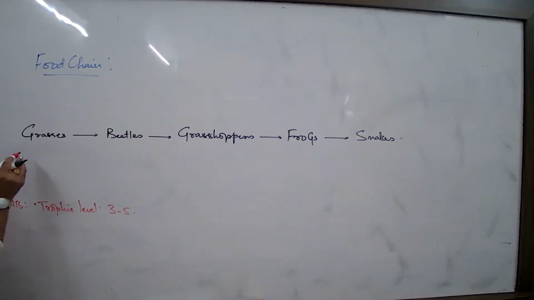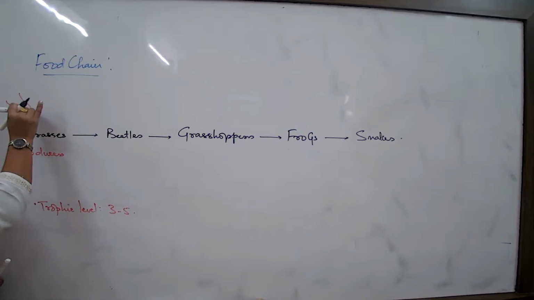These groups are known as producers. Why producers? Because these groups of organisms, the grasses, plants, blue-green algae in the water, are capable of absorbing sunlight, utilizing substances in the environment and making organic food, a process known as photosynthesis.